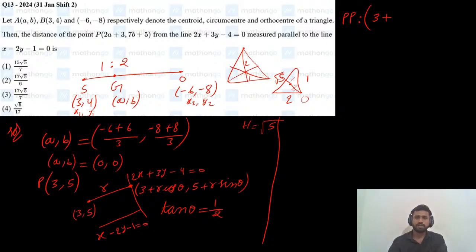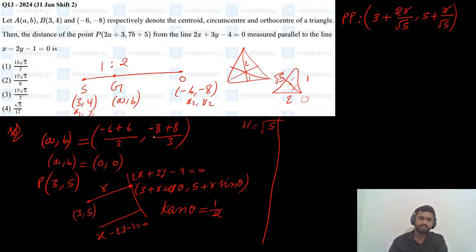Cos theta is adjacent side by hypotenuse, which is 2 by root 5. So 3 plus 2r by root 5, comma 5 plus r sin theta. Sin theta is opposite side by hypotenuse, so r by root 5. This is the parametric point which is at a distance of r units from the given point.